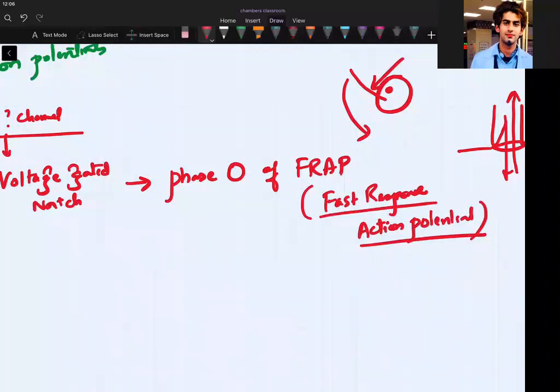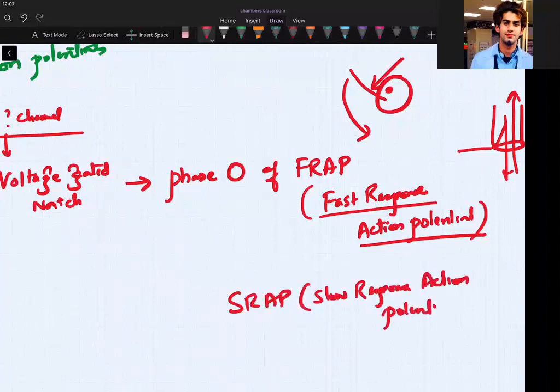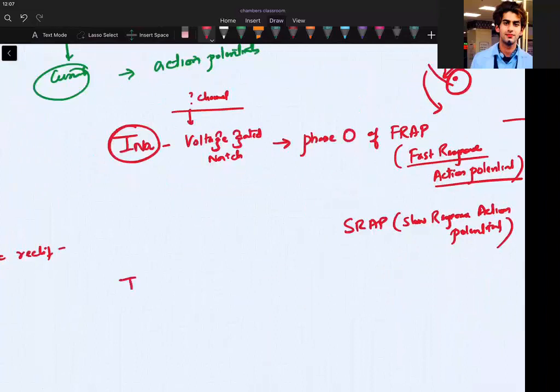That means there should be another also, SRAP, that is slow response action potential, isn't it? Now this produces phase zero. Sir, what is this phase zero? Teaching you later on.